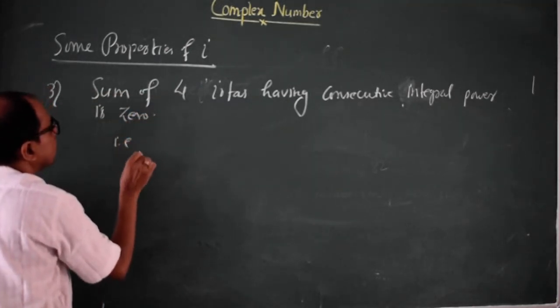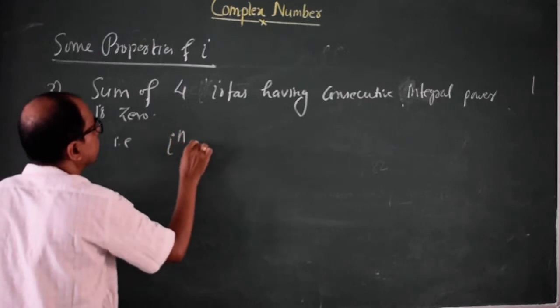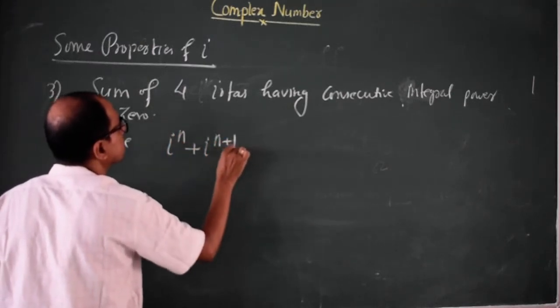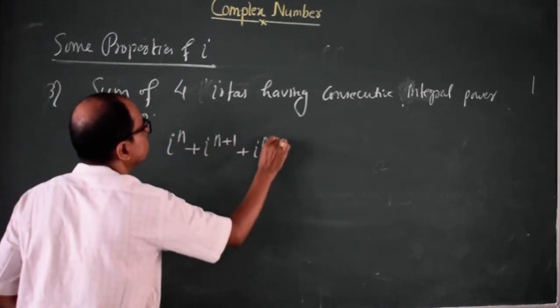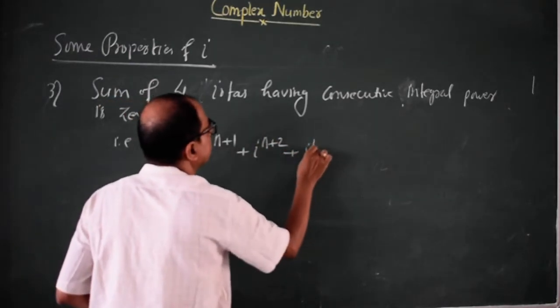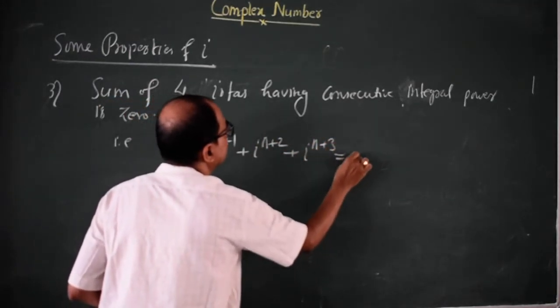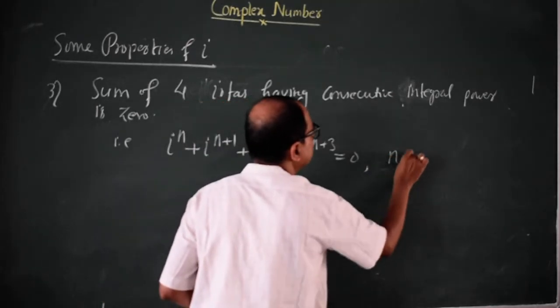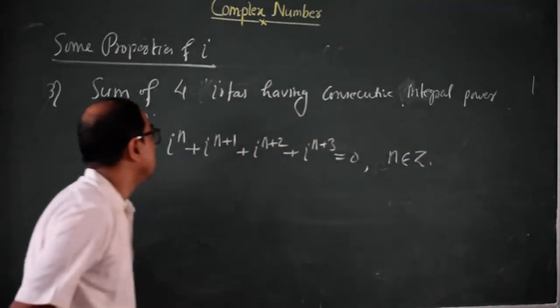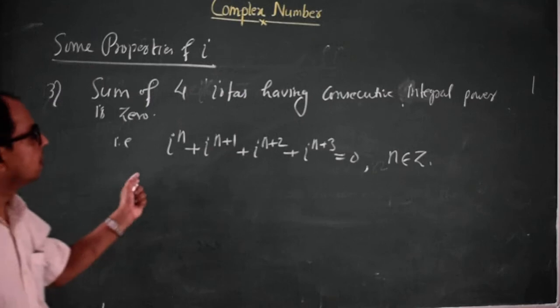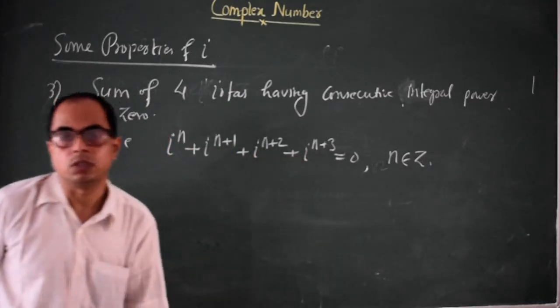That is, iota to the power n plus iota to the power n plus 1 plus iota to the power n plus 2 plus iota to the power n plus 3 is equal to 0, where n belongs to any integer. So the sum of 4 iotas having consecutive power is always 0.